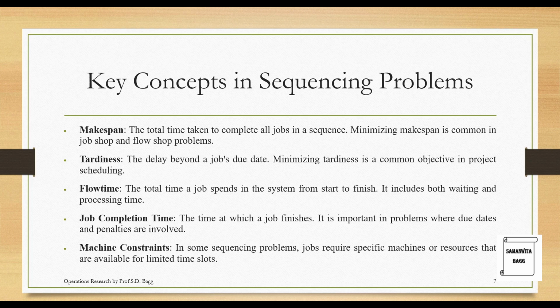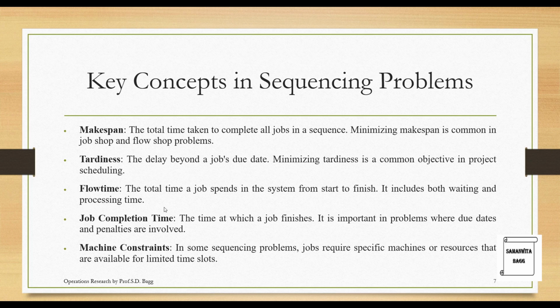Next is tardiness, the delay beyond a job's due date. Minimizing tardiness is a common objective in project scheduling. This is something which we definitely look out for. We want to always avoid delay. Whenever the customer has given us the due date, we would always want to supply the goods to the customer on that day, if not earlier. But we would never prefer going late, because then the customer will not be satisfied. They will leave your company and they will shift to some other brand.